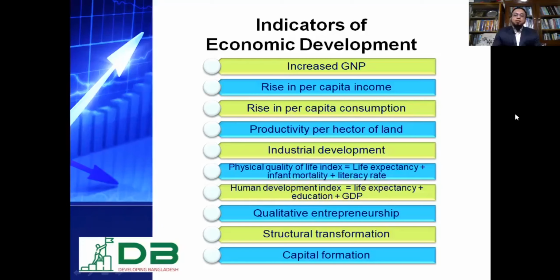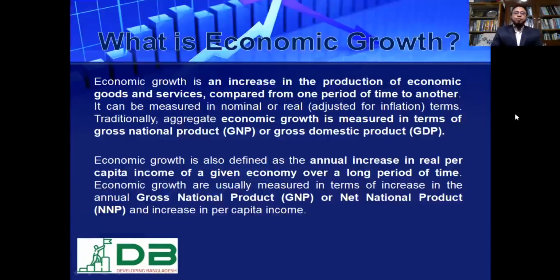And finally, the indicator is capital formation, where in an economically developed society, capital formation is easier. They will have a very functional capital market where capital can be raised. They will use their national income and national savings to raise capital for any sort of investment. These 9 indicators determine how economically developed a society is.